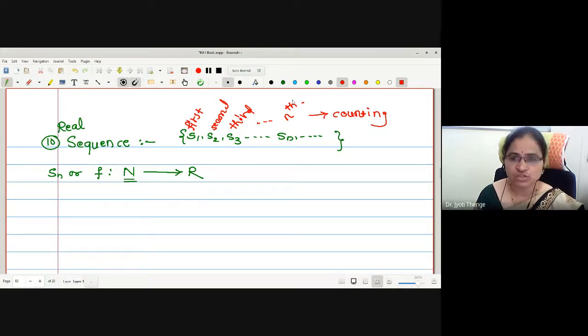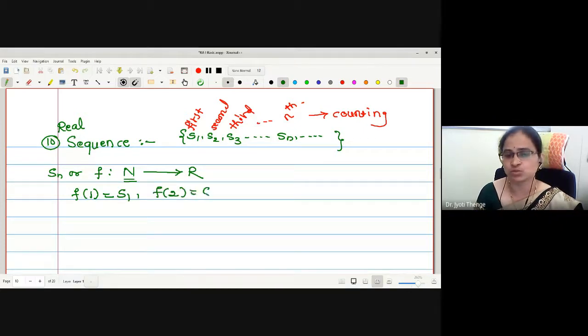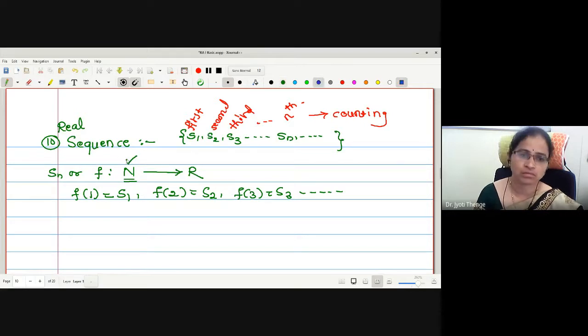Okay. Actually, this sequence, whatever you are writing, it is a function. F image of the first natural number 1 is S1. F image of the second natural number is S2. F3 is S3 and so on. This is the structure. Okay. Therefore, as we were giving the counting methodology S1, S2, S3, the domain is natural numbers, and you cannot replace it with any other number system. Therefore, the real sequence is actually a function defined on natural numbers to the set of real numbers. Okay.